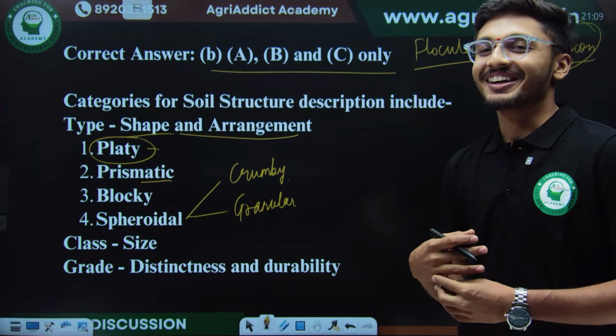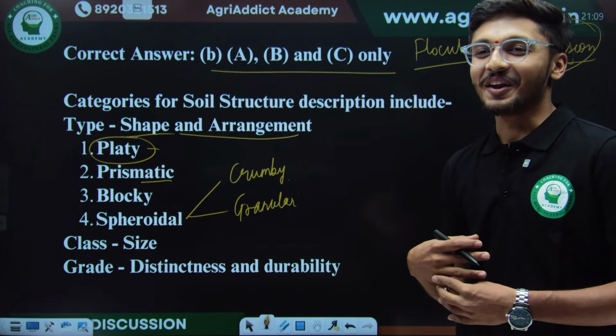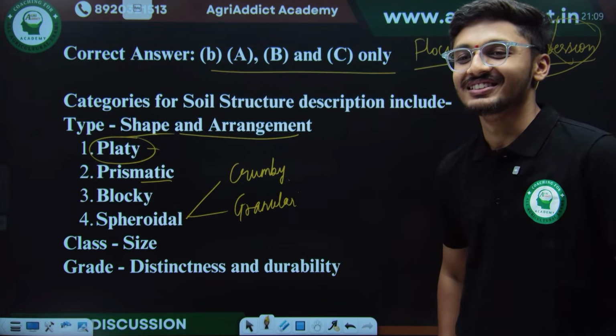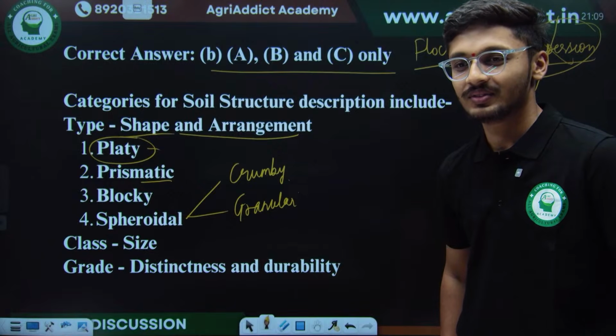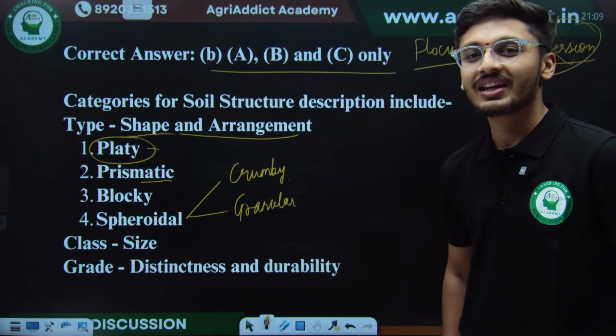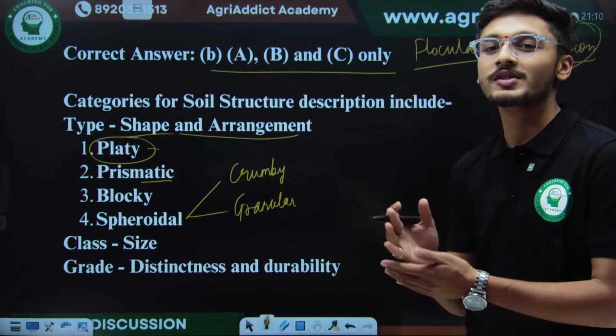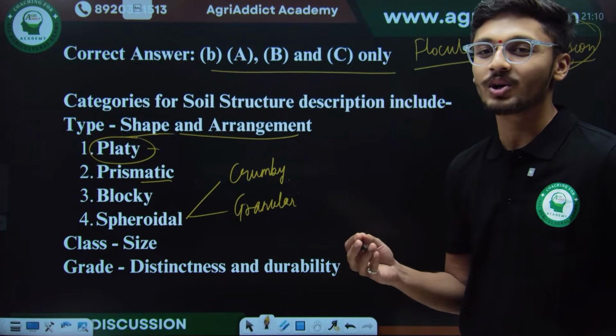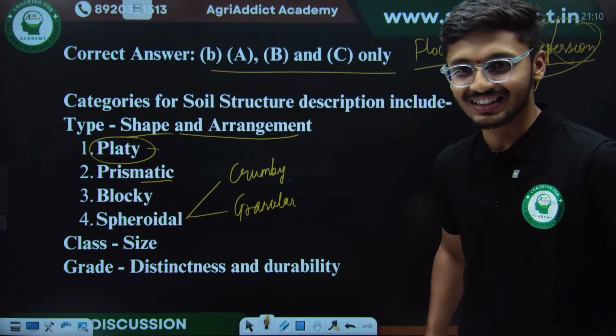Definitely, Nikhil sir, organic matter will lead to flocculation. So anyone just tell me, of the spheroidal structure, whether it is crumby or granular, which one will be more porous and which one will be less porous?